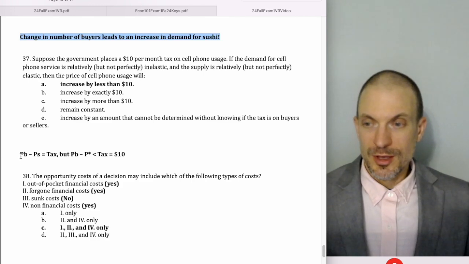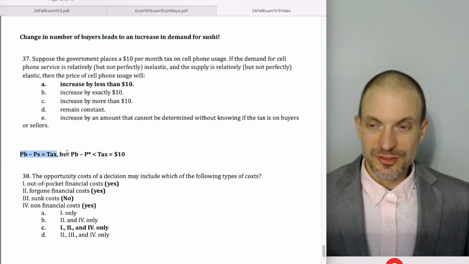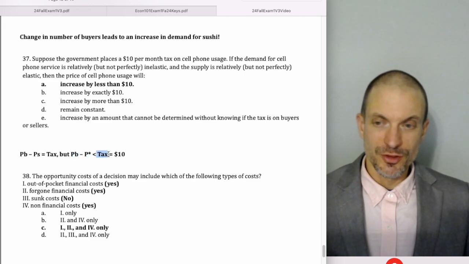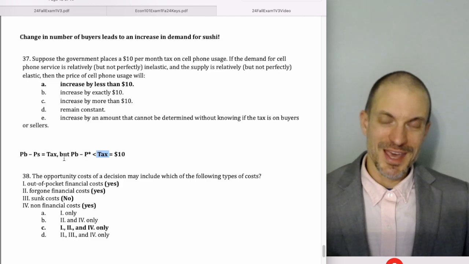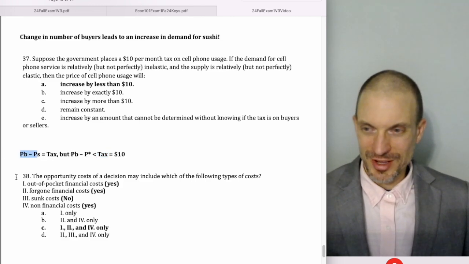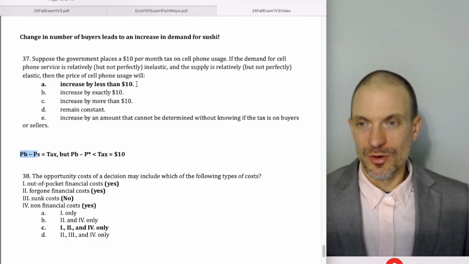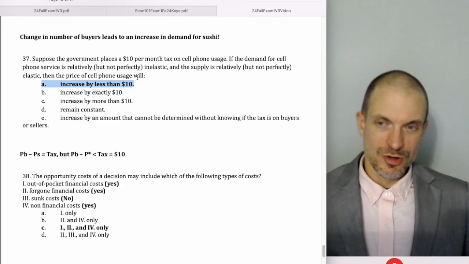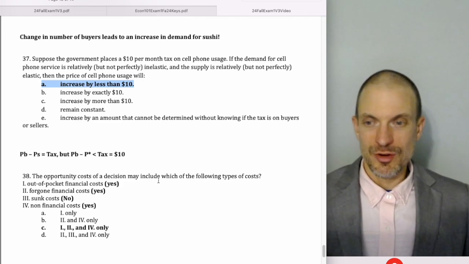And so PB minus PS is the tax, if you look graphically, but PB minus P star will be less than the full tax, and P star minus PS will be less than the full tax. The sum of PB minus P star and P star minus PS, if you just add that up, is the whole tax. And so anyway, you could look graphically and you'd see it's going to increase by less than the amount of the tax.